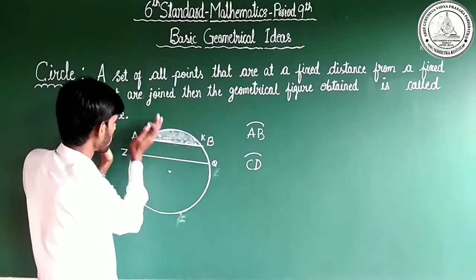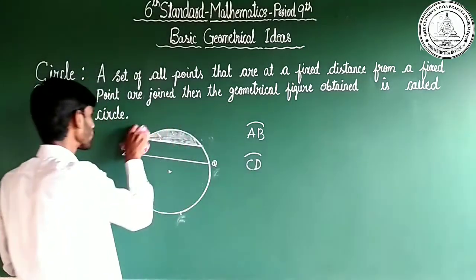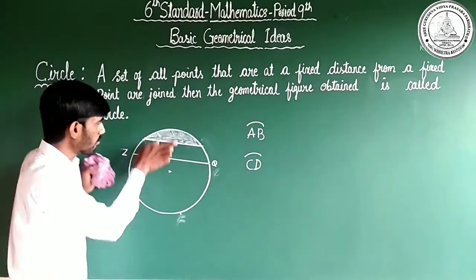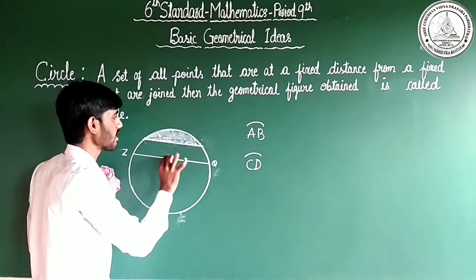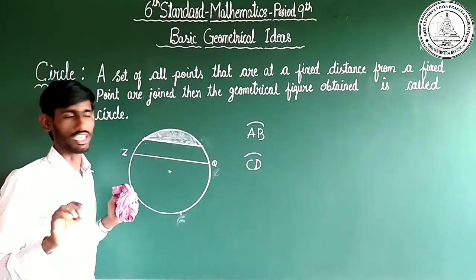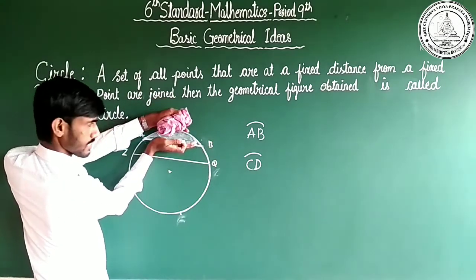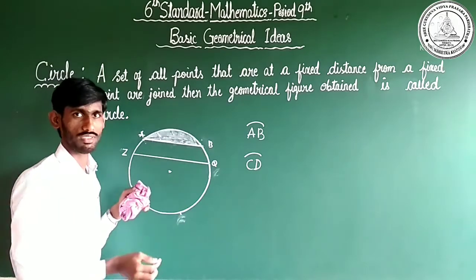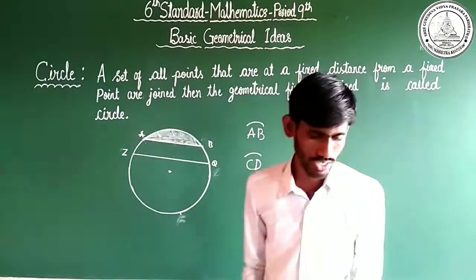This is also one of the segments. Just imagine A is not here, B is not here. From here to here, ZQ is a chord. This region is called a segment. If you consider AB, this is a segment, from here to here. Only this part. Clear? This is the definition of segment. Okay, dear children.